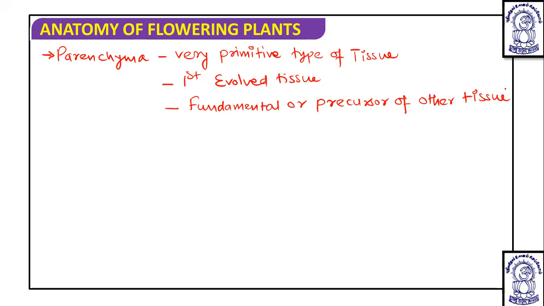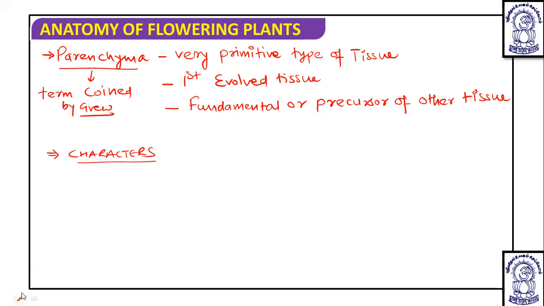Precursor of other tissue, and it is a major component of other organs. The term parenchyma was coined by Grew; the name of the scientist who discovered this is Grew. Now, if we talk about the further characteristics of this particular parenchyma, in more detail, then we come to know that